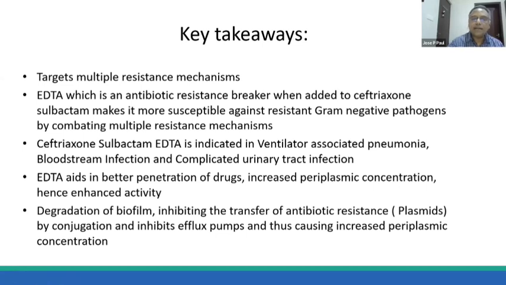And to add, we have treated close to around 7 or 8 patients with Eloris, and I find that the results are quite satisfactory. The major advantage is that we can avoid the use of nephrotoxic antibiotics like colistin in these patients. So this is a major advantage when analyzed from a renal point of view.